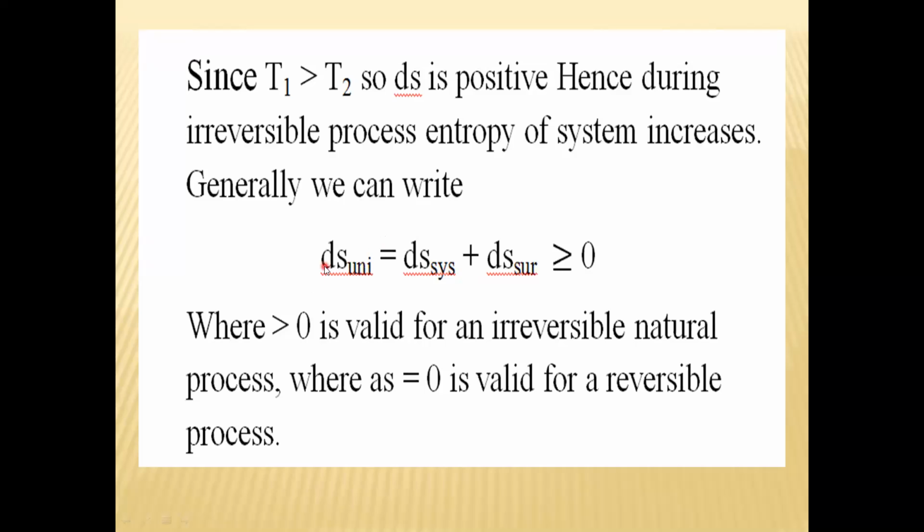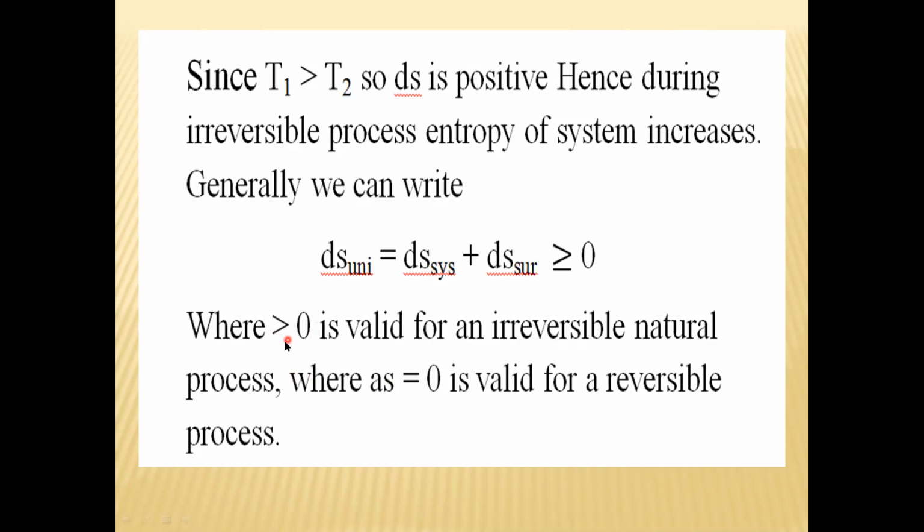And here we have to write the entropy of universe, entropy change of universe. So ds of universe is equal to ds of system plus ds of surrounding, and it is greater than or equal to 0. That is the condition. That is entropy of universe is greater than or equal to 0. Whether it may be greater than 0 or it may be equal to 0. Now greater than 0 is valid for irreversible natural process.